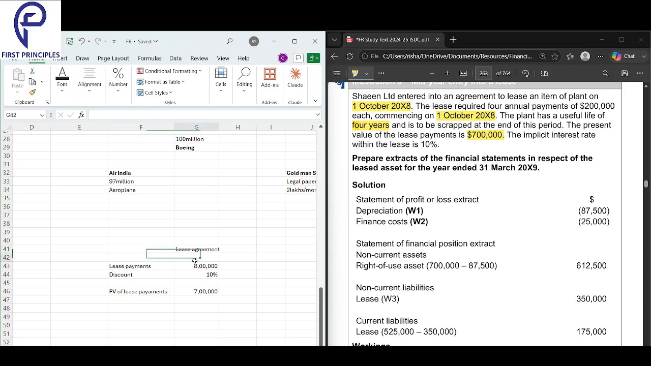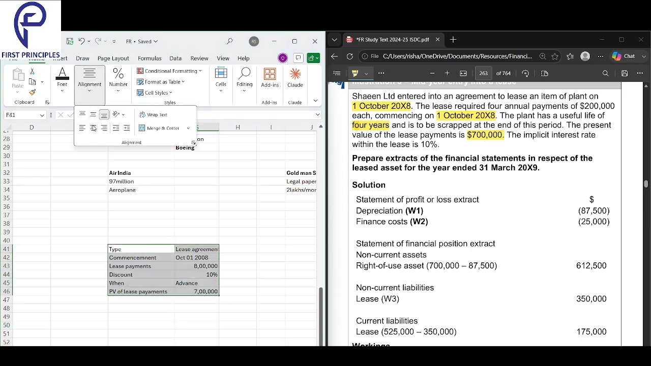1st October 2008. This is when your lease starts, the commencement. What is the type of agreement you've got into? A lease agreement. It starts 1st October, lease payments 800,000, with the discount rate given. When are you making the lease payments? In advance. These are all the basic information that we've collected till now. All the basic information is done. Now only the accounting is left.